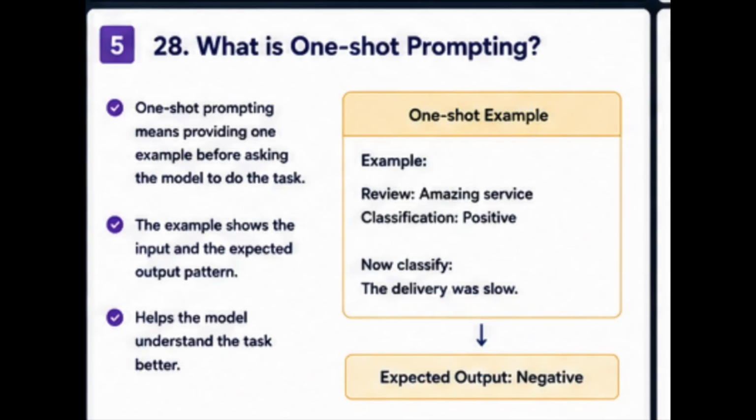One shot prompting means providing one example before asking the model to perform the actual task. For example, review, amazing service. Classification is positive. Now classify, the delivery was slow. The model can now understand the expected pattern. The example shows what the input looks like, what the output should look like, and how the task should be performed. Even one example can make the response more consistent.